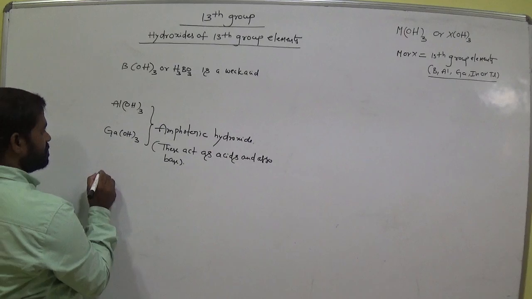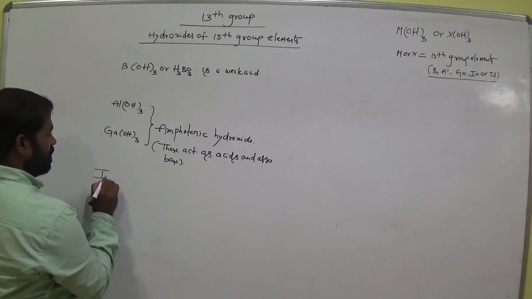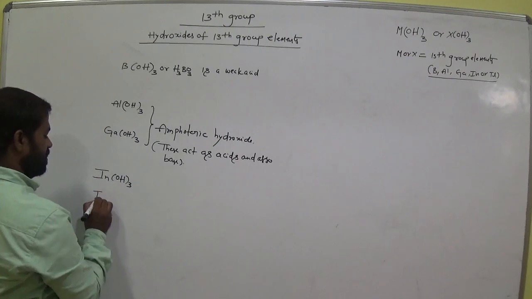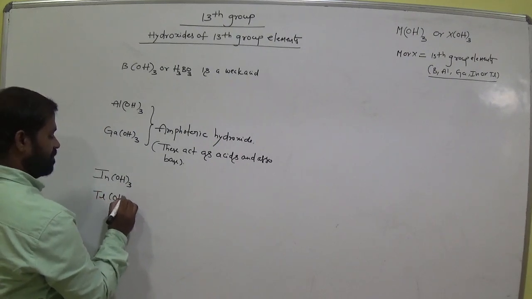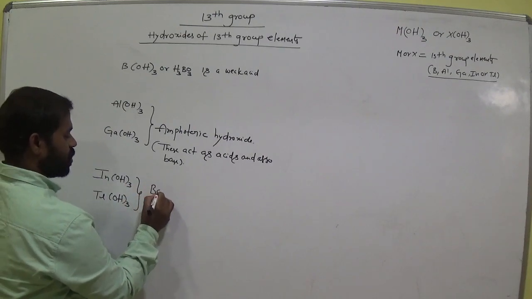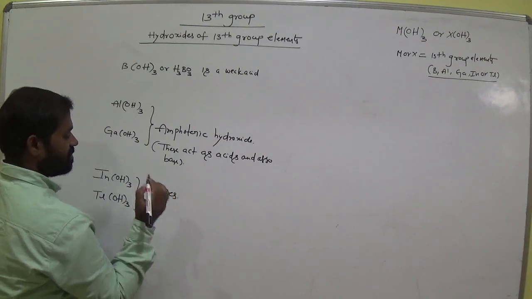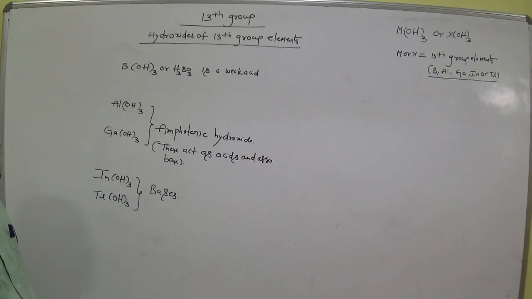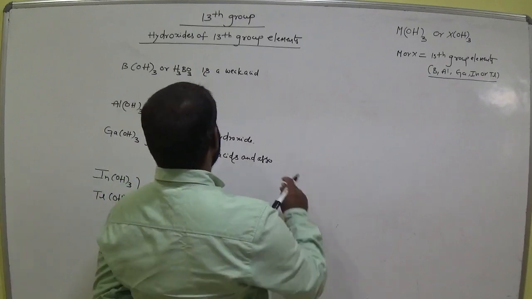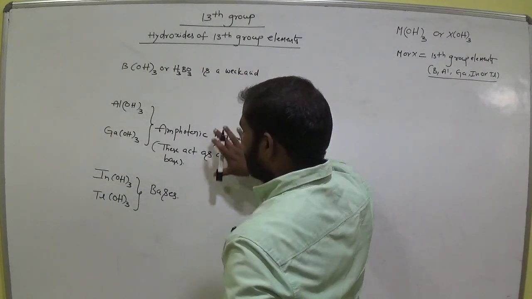Next one, indium trihydroxide and thallium trihydroxide. These are bases, strong bases. Okay, strong bases. From top to bottom, acid, amphoteric, bases.